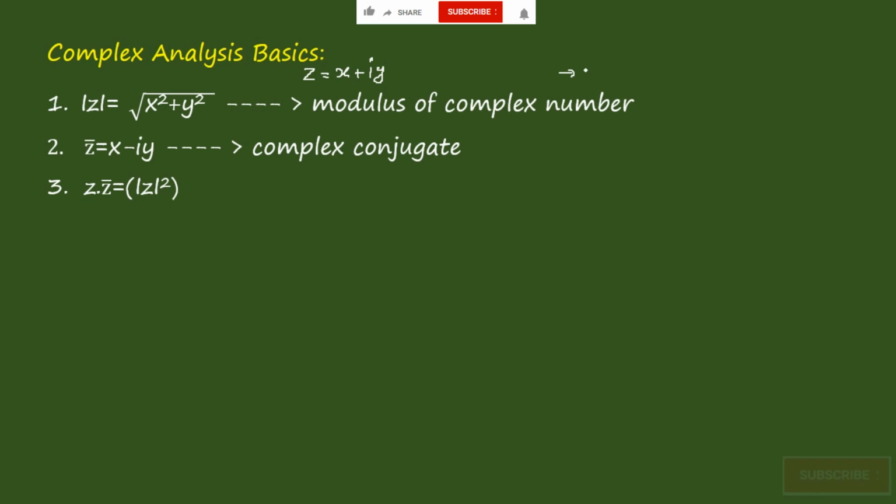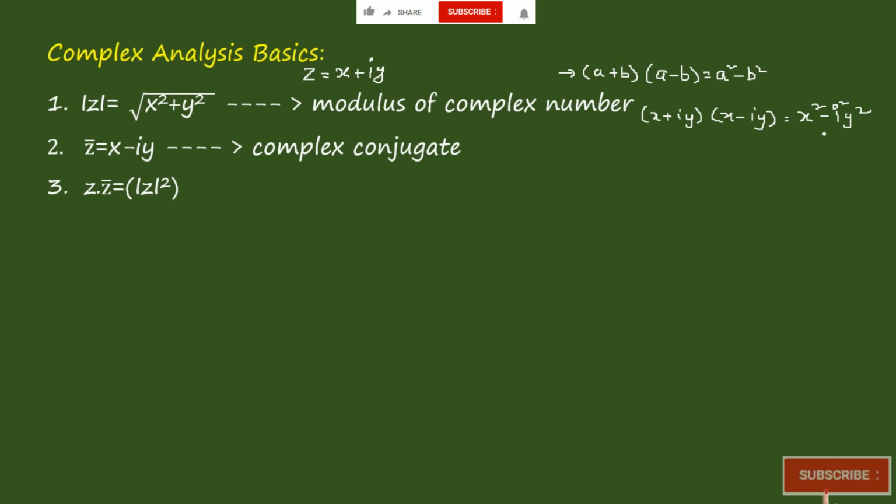As we know the general formula, a plus b multiplied with a minus b is equal to a square minus b square, right? Similarly, x plus iy multiplied with x minus iy is equal to x square minus i square y square. i square is minus 1, so minus 1 minus becomes plus. So it is equal to x square plus y square, which is equal to modulus of z whole square. Same thing has been written here.